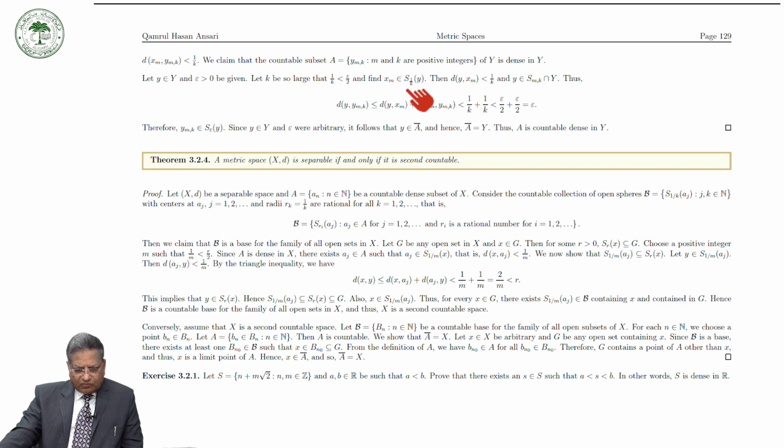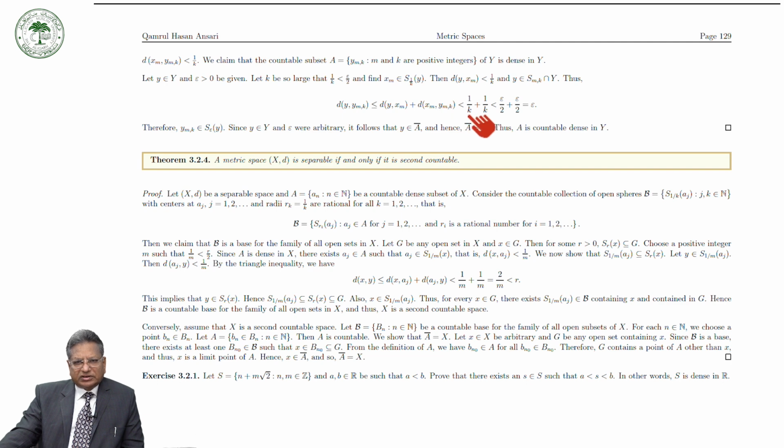S1 over k, y. Okay, then from the definition of the open sphere, d(y, x_m) is less than 1 over k, and of course y lies in S_mk intersection Y. Then we can see that d(y, y_mk) is less than or equal to d(y, x_m) plus d(x_m, y_mk) by using the triangle inequality. And this is less than 1 over k, this is less than 1 over k.